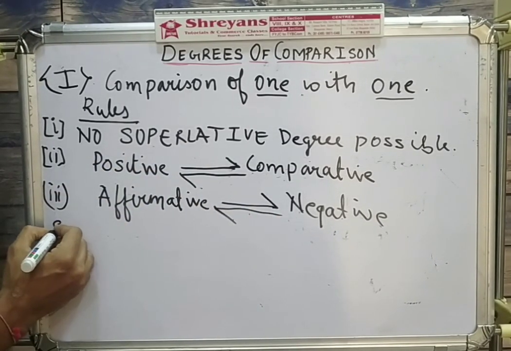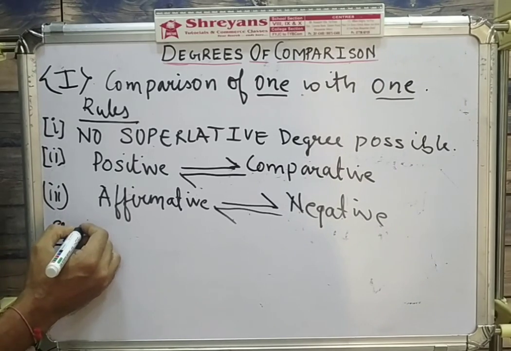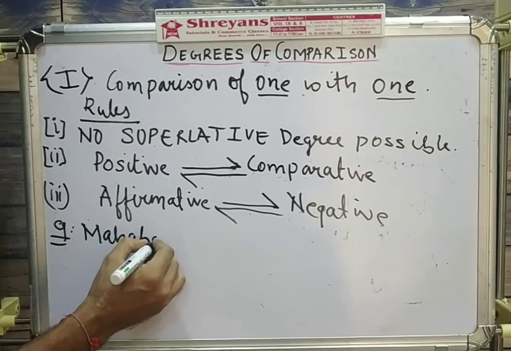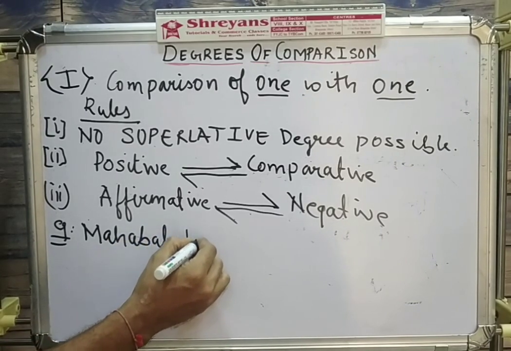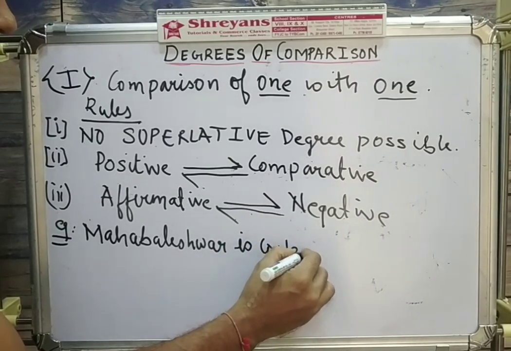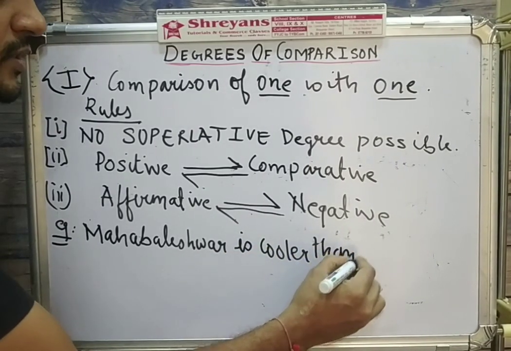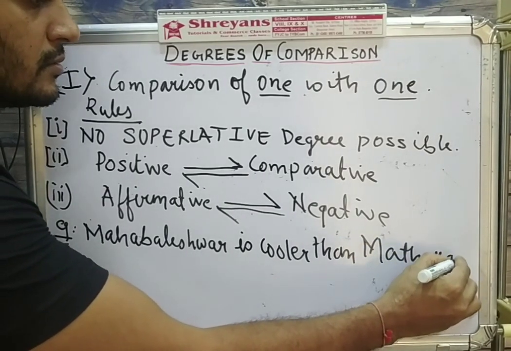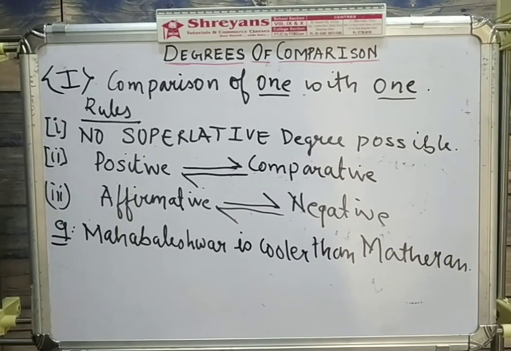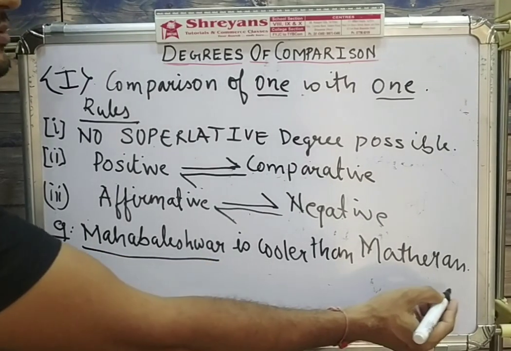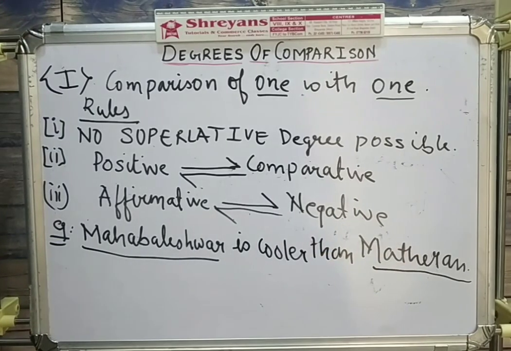Let us take an example here. Mahabaleshwar is cooler than Matheran. So here we have compared two hill stations, Mahabaleshwar with Matheran.